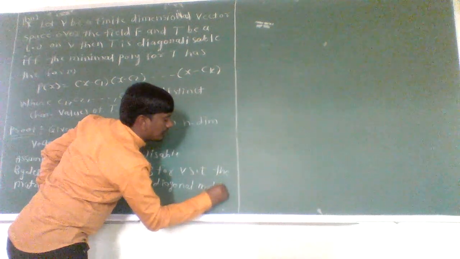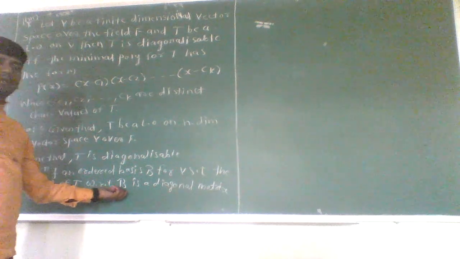Okay, so here we get a matrix A which is a diagonal matrix with respect to the ordered basis curly B.